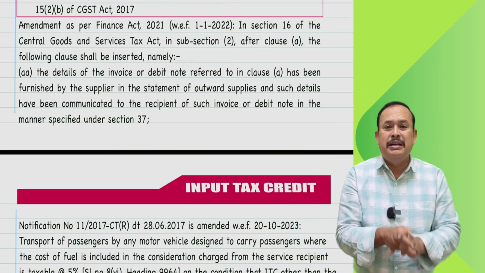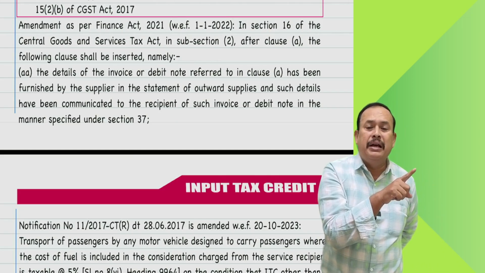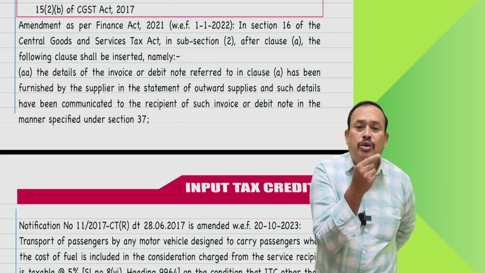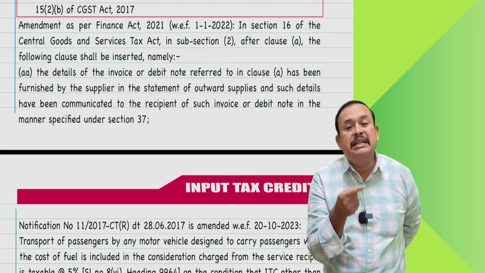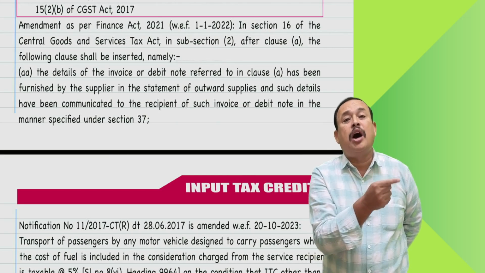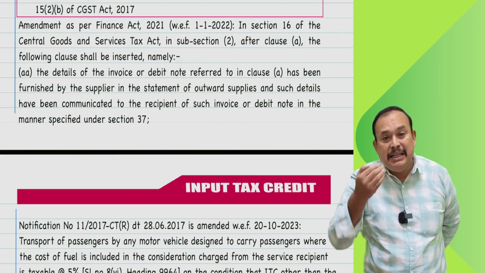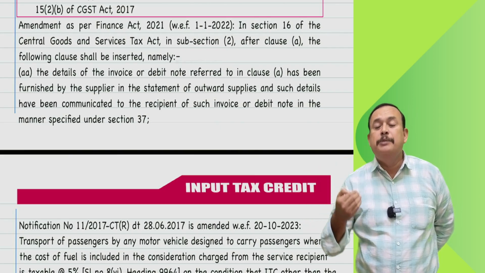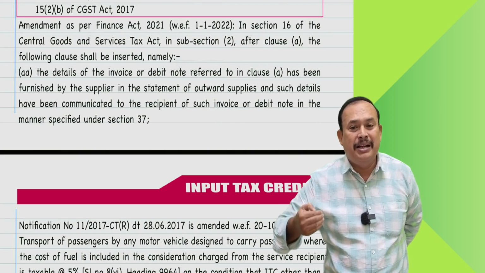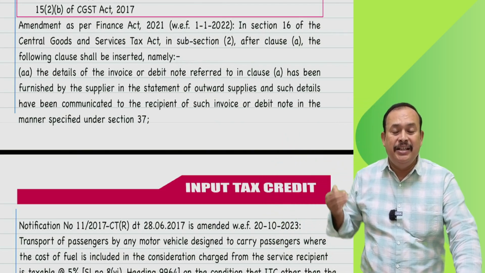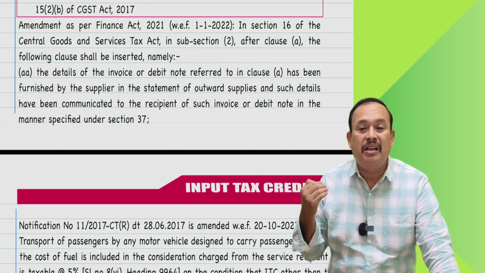That requirement is there. That means if the supplier has not shown his liability in the GSTR1 return as outward supply, that cannot be claimed as input tax credit by the recipient. That is the meaning of section 16 subsection 2 clause AA.